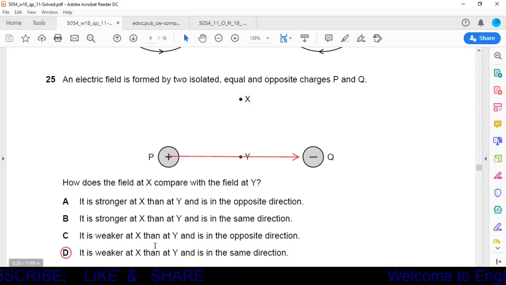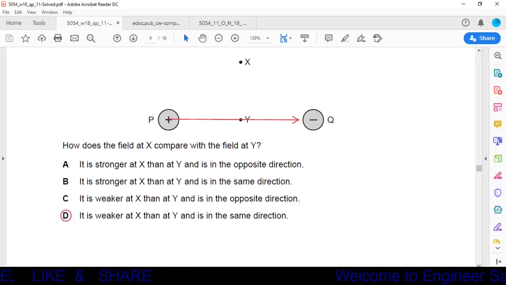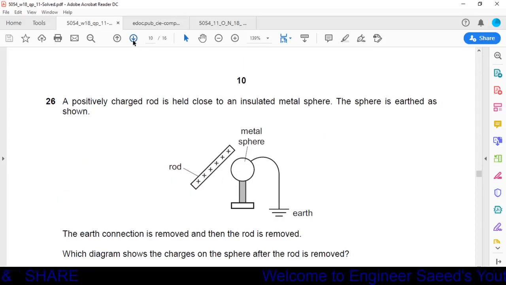No, the lines of force start from the positive charge and move towards the negative charge, so it cannot be in the opposite direction. Now option D is the remaining option. It is weaker at X than Y and is in the same direction. Yes, it will be in the same direction, from positive to the negative charge. So option D is the correct one.